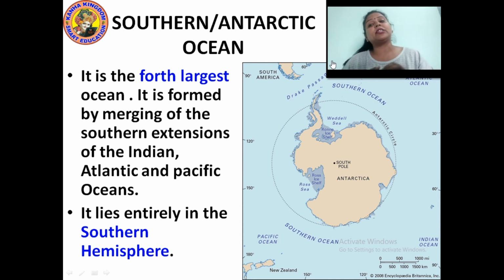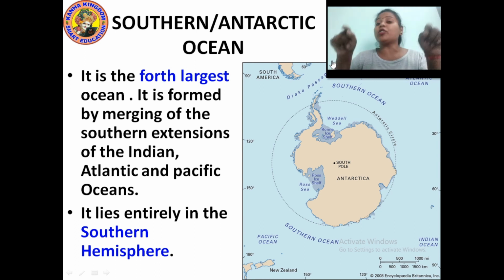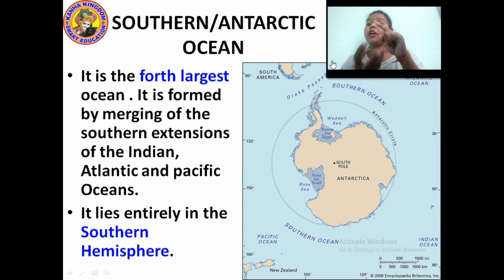It consists of extensions, meaning they go on over a very large area. As I told you, the Indian Ocean is not small. Below the equator, whatever part of the Indian Ocean there is comes in the part of the Antarctic Ocean, or the Southern Ocean. It is the same with the Pacific Ocean and the Atlantic Ocean.